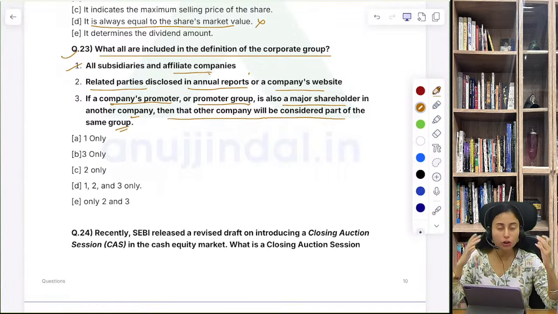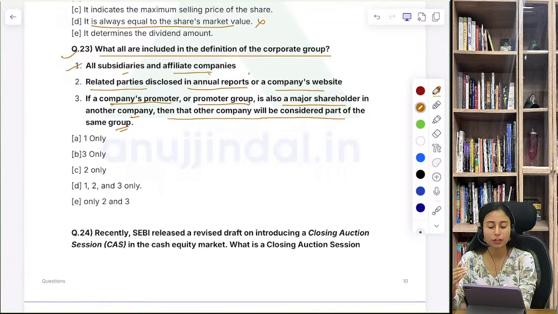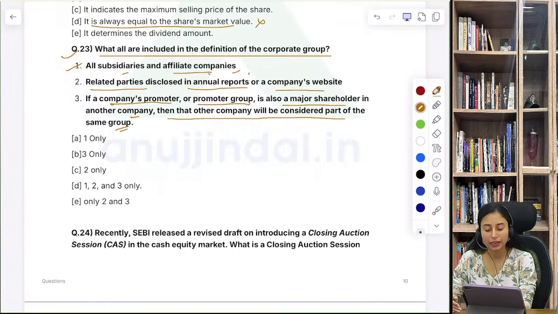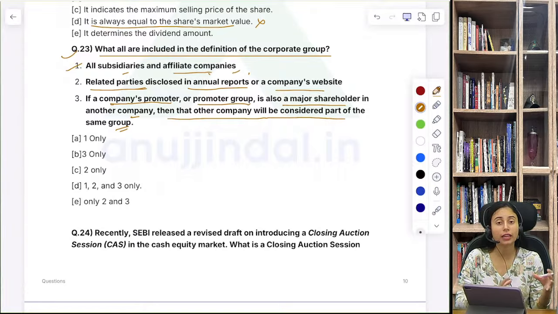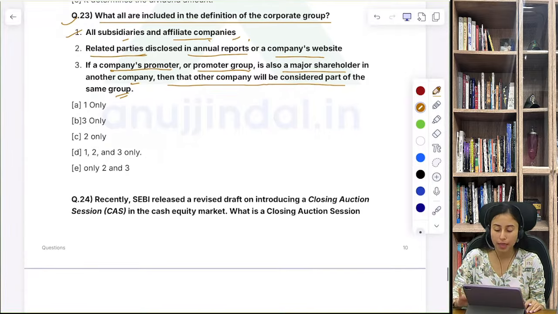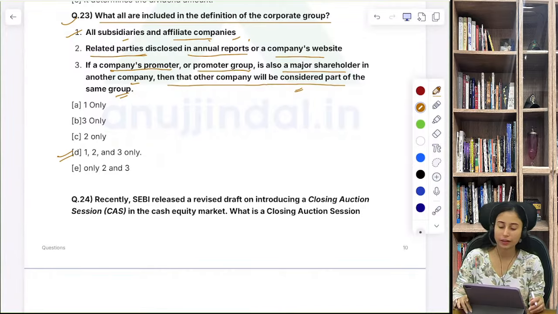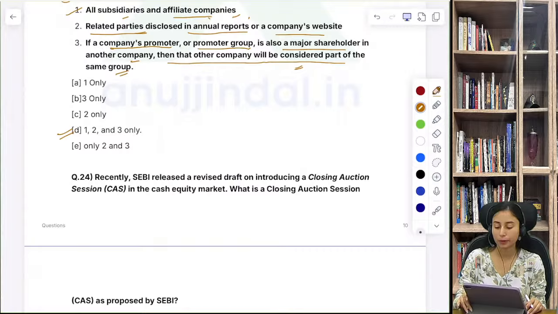So if you think logically, related parties में कौन कौन आता है, then you can easily identify, yes, all subsidiary companies or affiliate companies are related companies. ठीक है. Then related parties जिनकी information कहाँ दी गई है, annual report में दी गई है. That's yes, those companies and parties are going to be a part of corporate group. And then this statement is also correct. So yes, all three statements are correct in this case of corporate group definition.